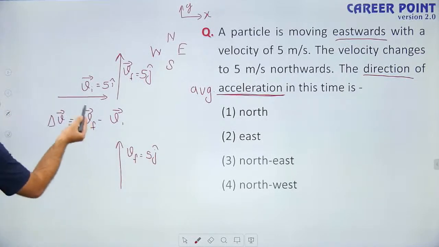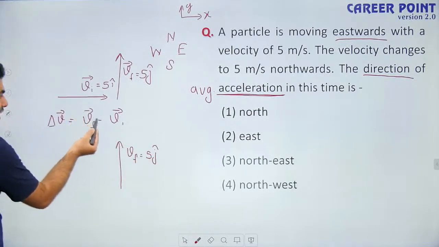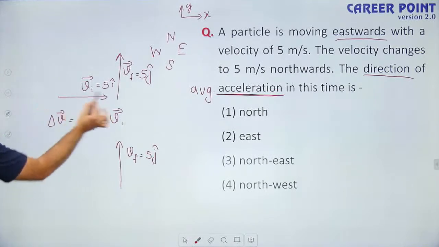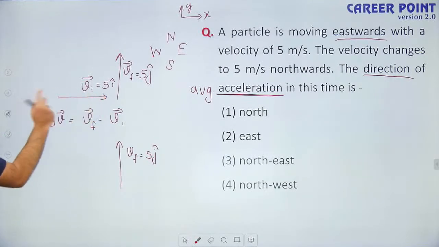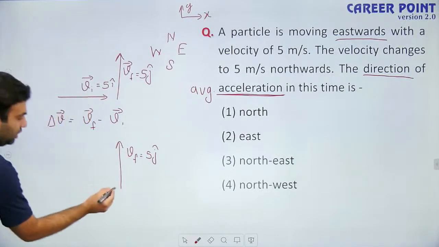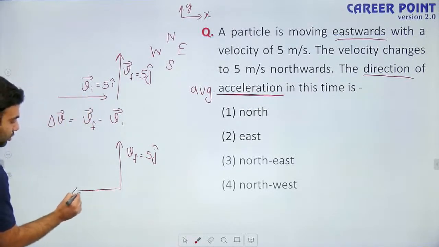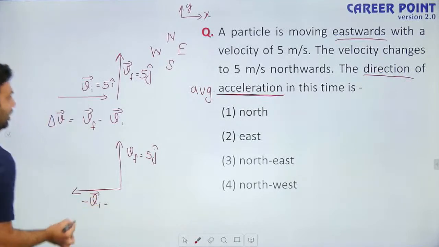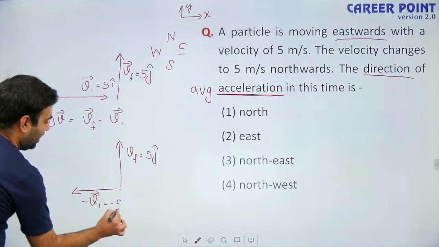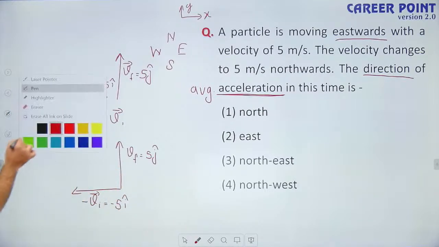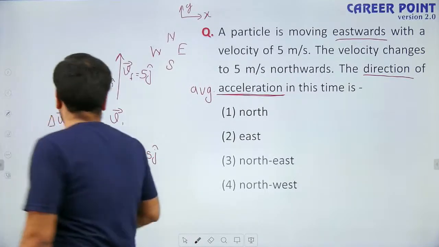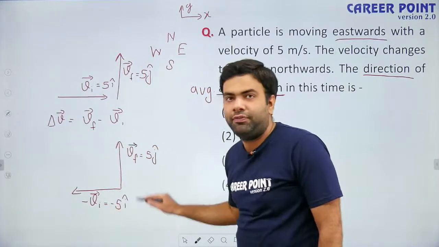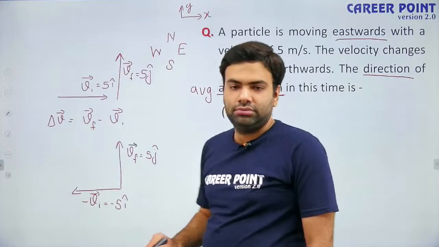If I add final velocity with the negative of initial velocity, I will get the change in velocity. What is the negative of initial velocity? Just make its direction opposite. This vector will be known as the negative of initial velocity, which is equal to minus 5 i cap. Now, what is change in velocity? It is the addition of final velocity with the negative of initial velocity.